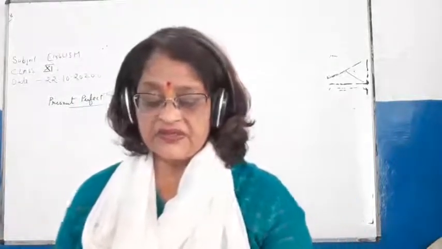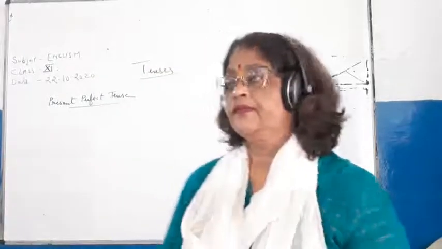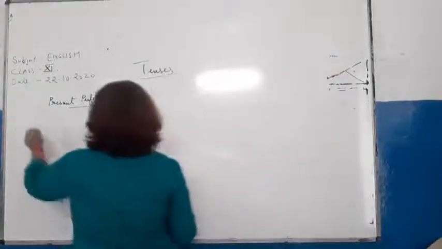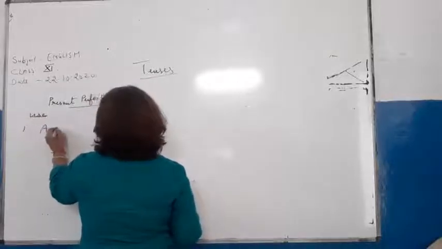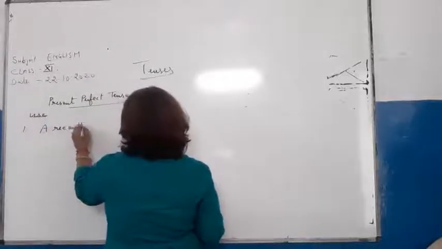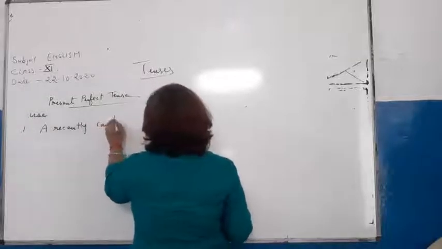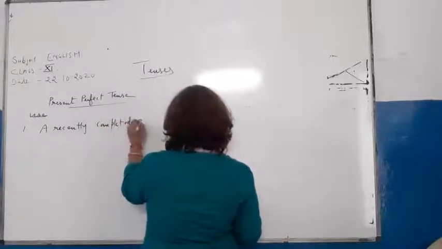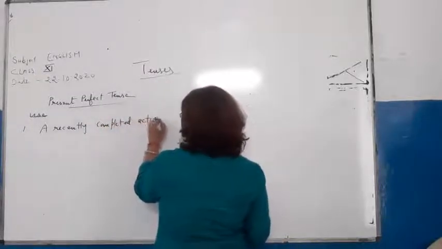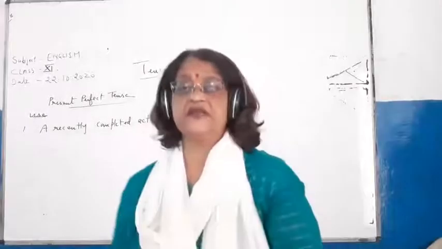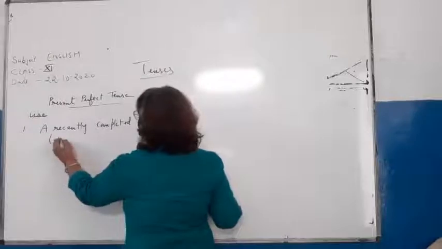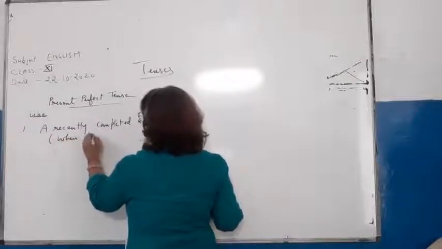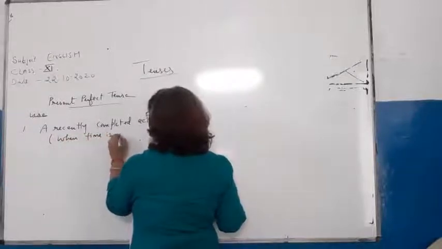So present perfect tense is used, you have to note it down. First is a recently completed action. Present perfect tense is used for a recently completed action when time is not given.